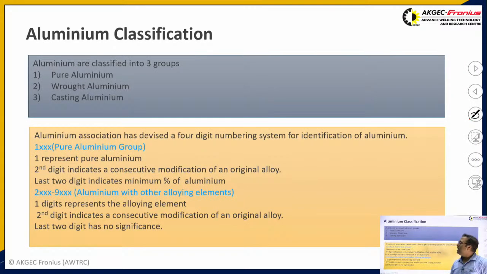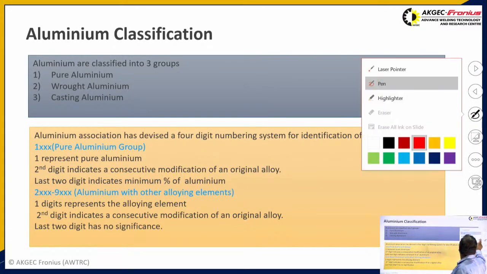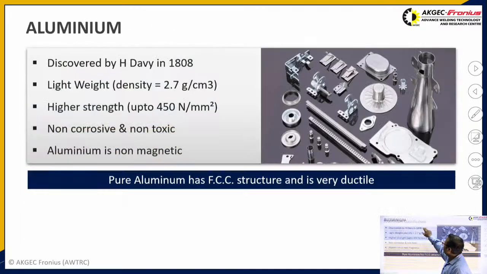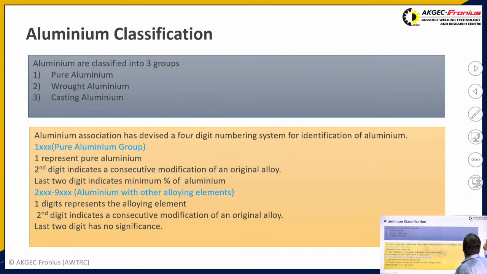Coming on to the classifications of aluminium, we can see that generally aluminiums are classified into three categories. First is pure aluminium, then second is wrought aluminium, and third is casting aluminium.